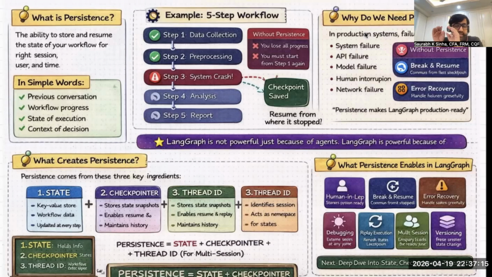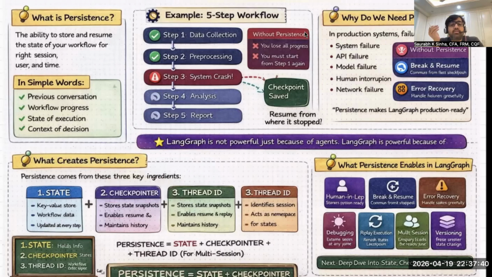But once the execution stops, state is lost. So what do we need? We need a mechanism to store, and that is the checkpointer. State stores key value pairs of the workflow and gets updated at every node, but it doesn't store. We need something else to store, and that is the checkpointer.